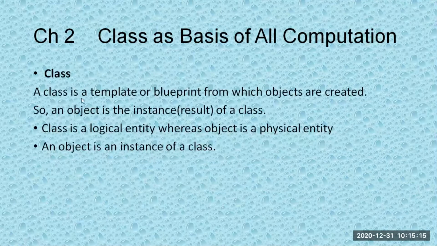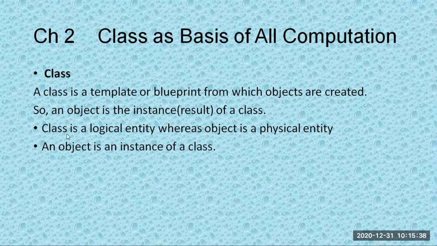Now, when we talk about a class, it is not the real thing. It is just a template or a blueprint from which the objects are created. Because in object-oriented programming, we do the coding according to how the objects are in real life. So we first create a blueprint, and then you create the objects from those particular templates. So objects are created later.